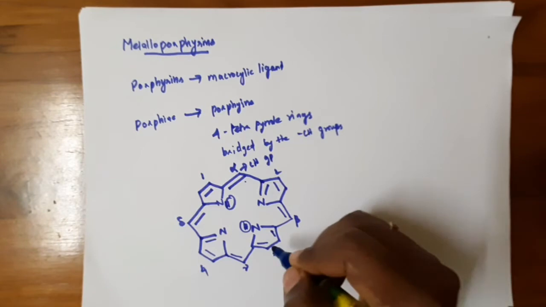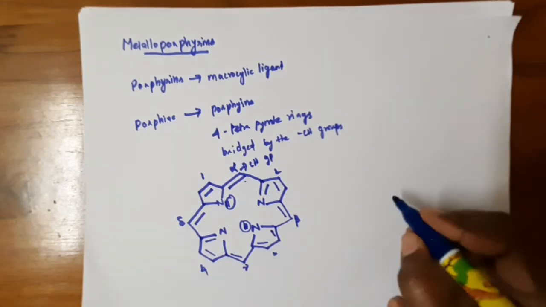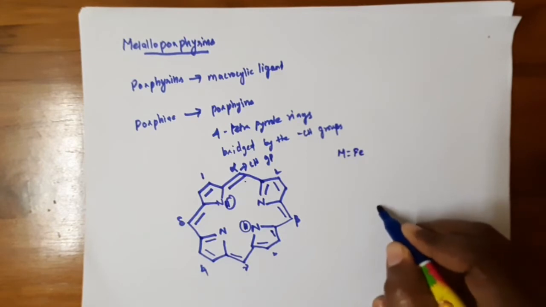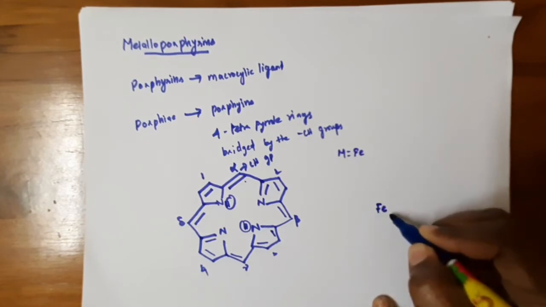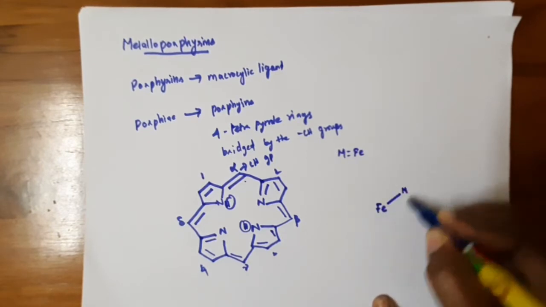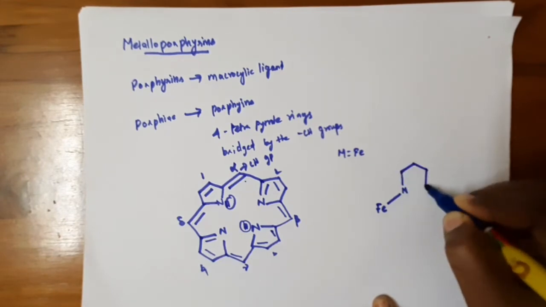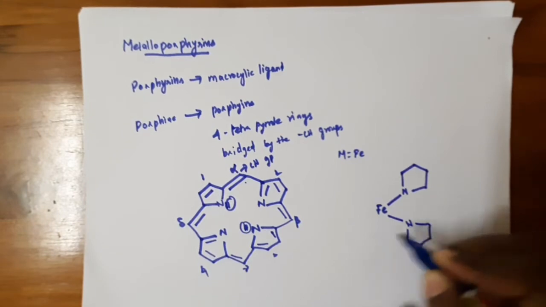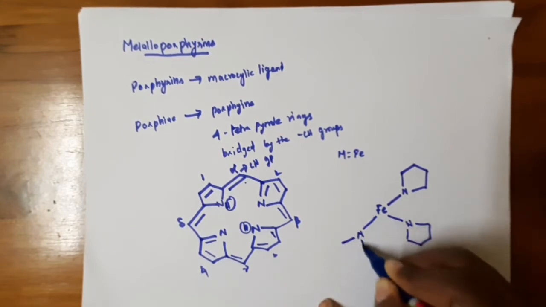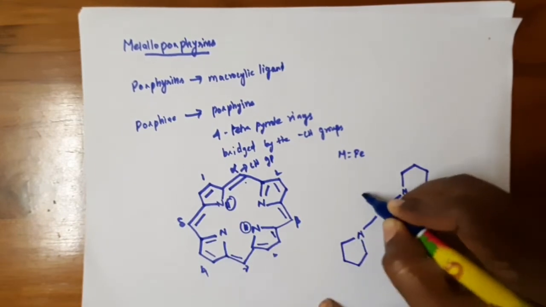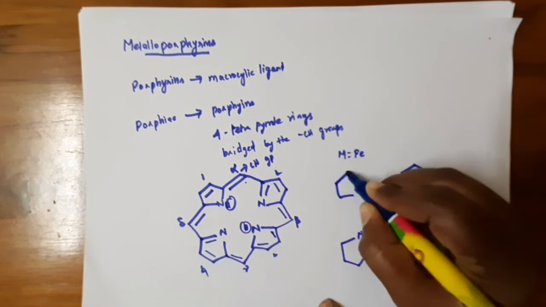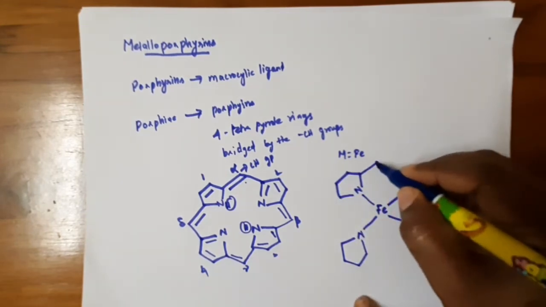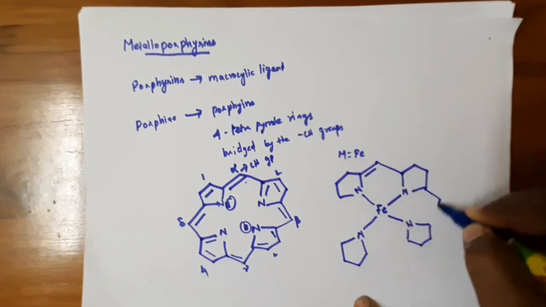If this metal is iron, the central iron atom is coordinated to the four tetrapyrrole rings, which are bridged by the methane groups.